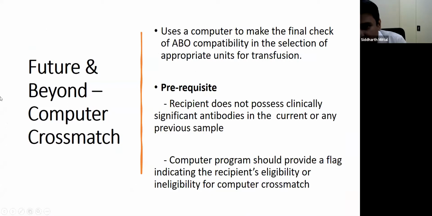So the future, I believe, belongs to computer cross-match, and computer cross-match actually uses a computer to make a final check of ABO compatibility in the selection of appropriate units for transfusion. There are mainly two prerequisites for computer cross-match. The first being the recipient should not possess any clinically significant antibodies either in the current sample or any sample previously collected. And the second is the computer program should have an inbuilt flag system which indicates the recipient's eligibility or ineligibility for a computer cross-match.